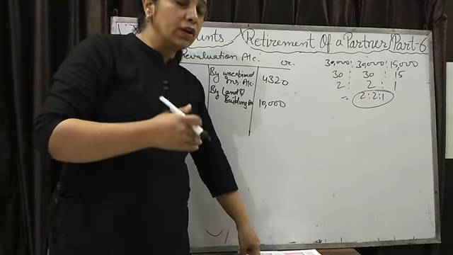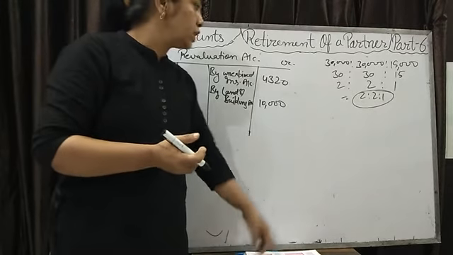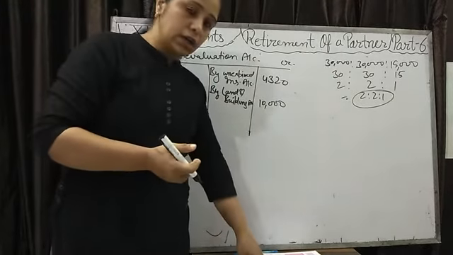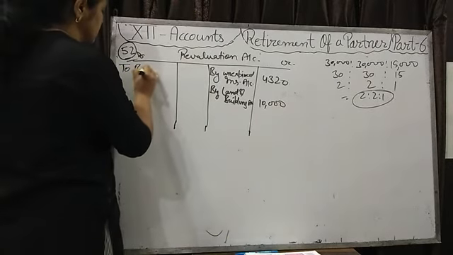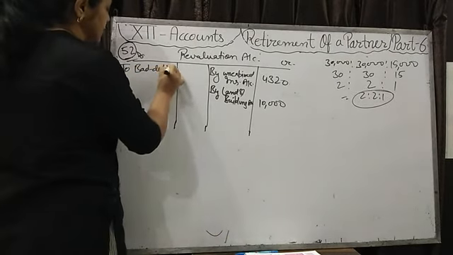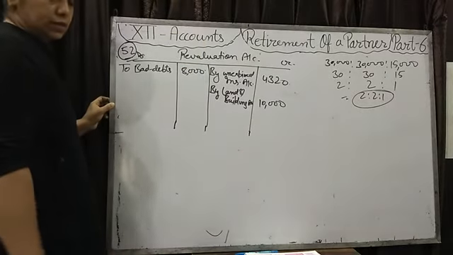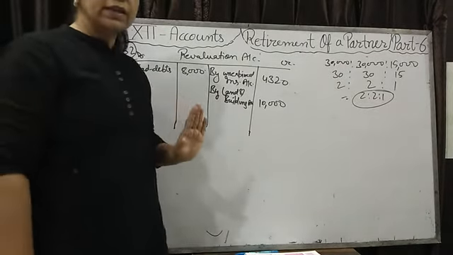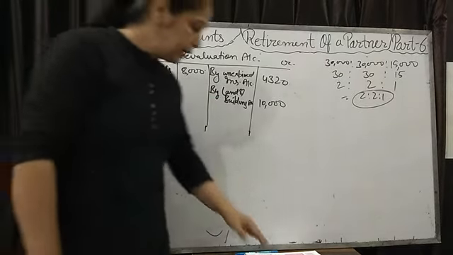Now how much loss is there to the business? 8,000 we have to recover from the revaluation account. Okay, so what will you write? To bad debts or debtors you can write 8,000. Now there is no provision. Provision will be transferred to the bad debts account.